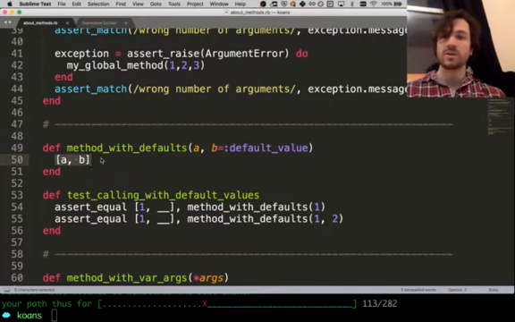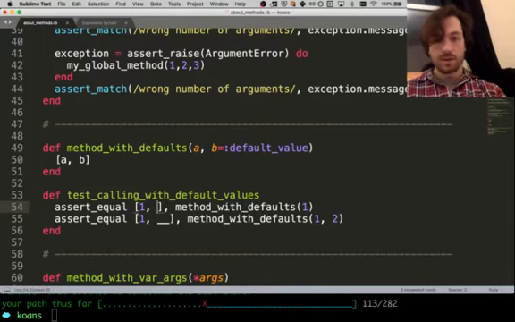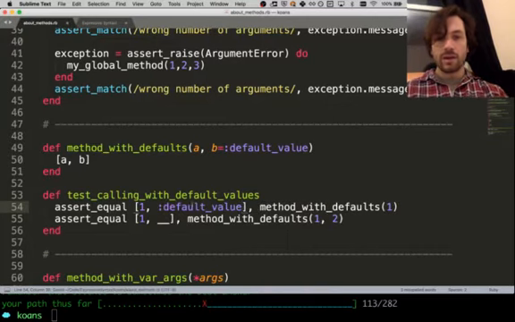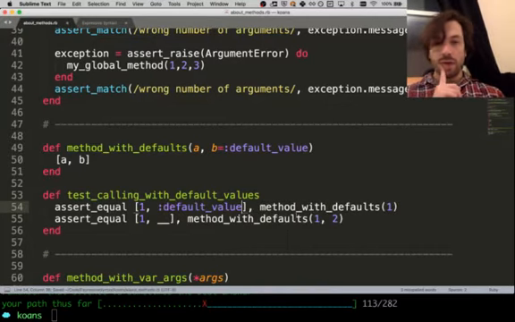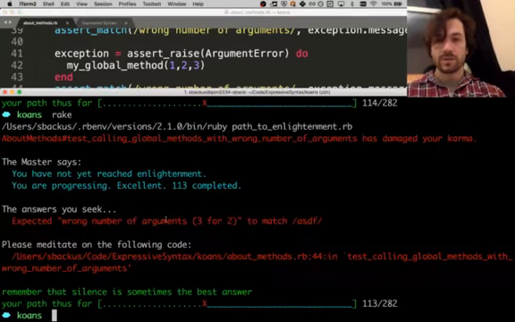And what we return is just an array of A and B. So calling with default values, we call the method with defaults, meaning that we don't pass in anything for the second argument, for B. We just let it be default. So here, the array that it gives back is 1 and default value. But here, on line 55, we pass in 2, so it doesn't use the default value if you pass in a value. So we can say 2, what it gets back.